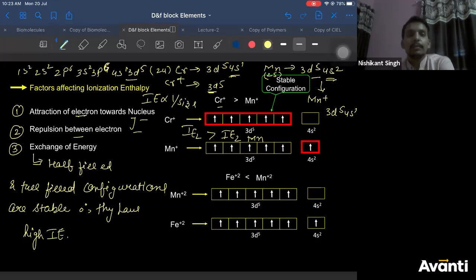Is that clear, everyone? Yes. Is this clear, everyone?